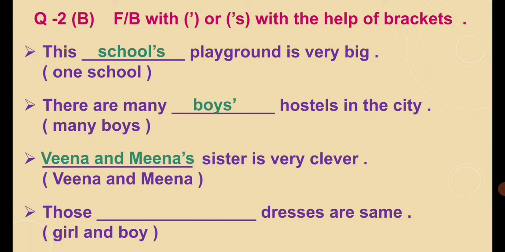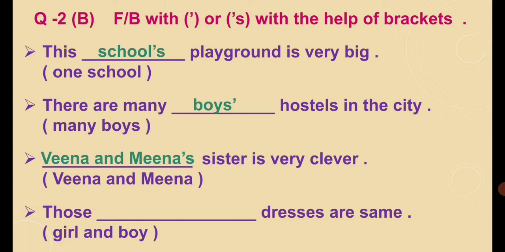Next is dash sister is very clever. Whose sister? Veena and Meena, both sisters are. So the sister is a common possession of Veena and Meena. Both nouns possess a common thing, a common noun, talking about the common person to whom they are related.